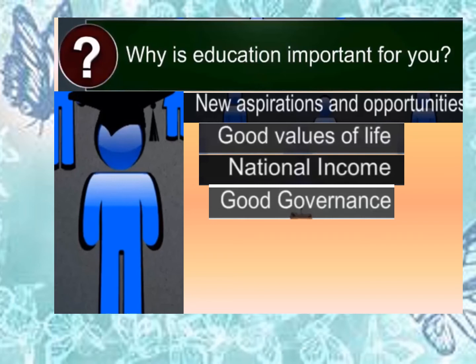Why is education so important? An educated person can get a lot of job opportunities. This will help him to improve not only his standard of living but also the standard of living of his people and his family members, and this will lead to an overall development of the country. An educated person also will possess good values. This will make him a very good human being. Like I said earlier, an educated person will get a lot of job opportunities, and a good job leads to good income. And this good income will lead to a rise in the national income of the country.